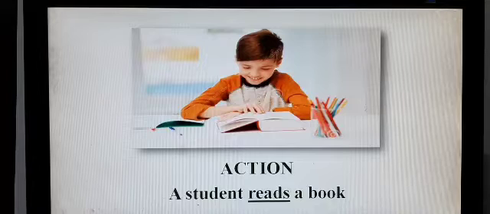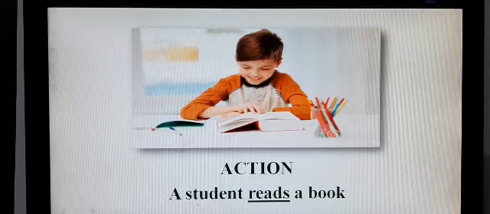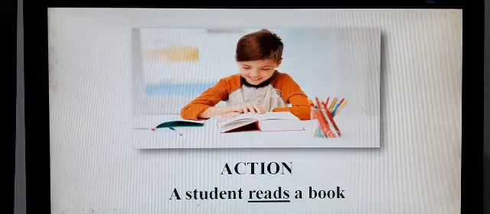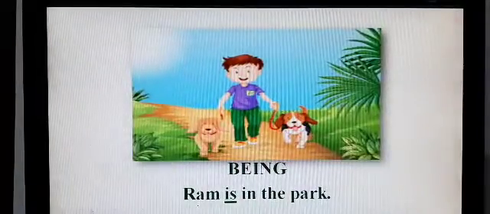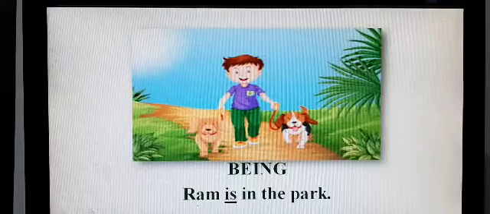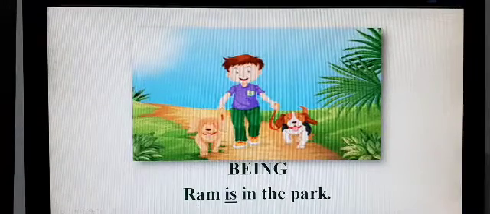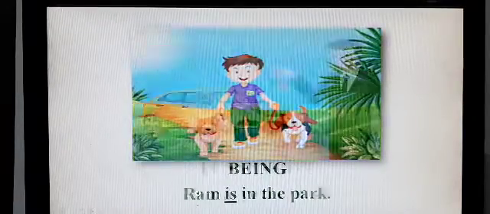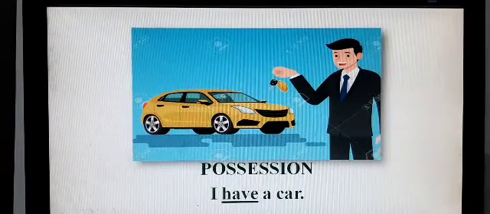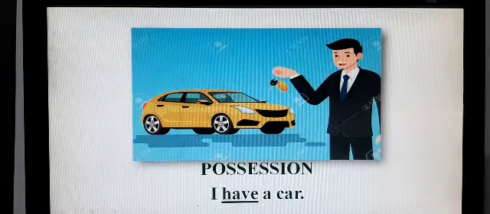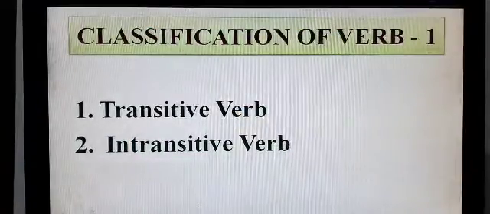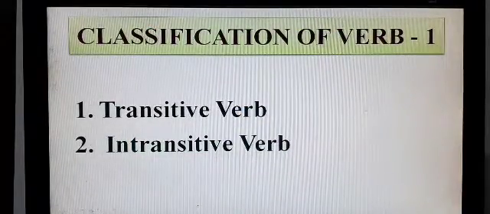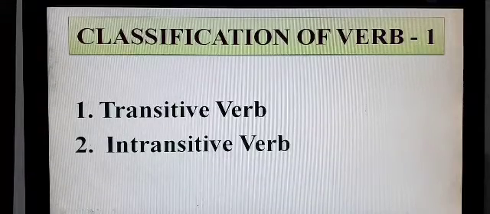As I told you, you must be reading a book. Yes, this is an action. Reading is the name of an action. You can see in the picture that a student reads a book. You can see the state of a person. Ram is in the park, means his position is in the park. You can see that a person has got a car, means I have a car. So this is possession. So I can say that these are the examples of verb.